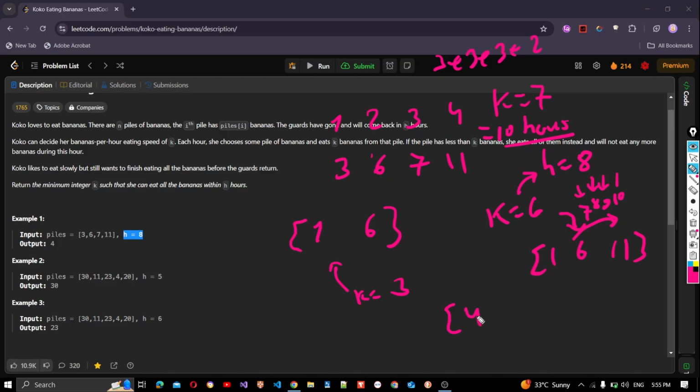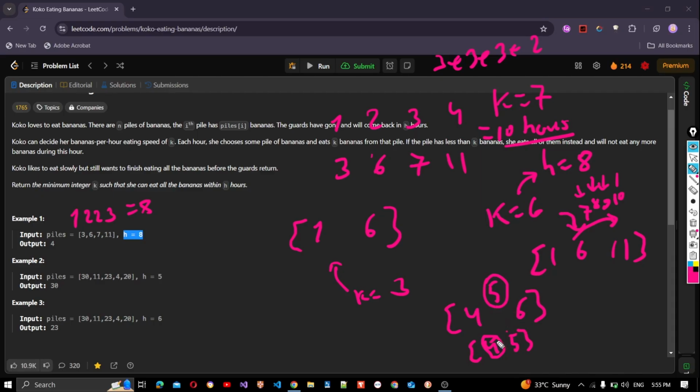So our range now is 4 to 6. Now we choose again a value in the middle. Let's say it's 5. Now if we eat 5 bananas per hour, the first pile will take 1, this will take 2, this will take 2, and this would take 3. And this adds up to 8. So 8 is equal to 8, so it's possible. So 5 is also possible. So we again shrink down. We shrink. So we have 4 and 5. Now we check 4.